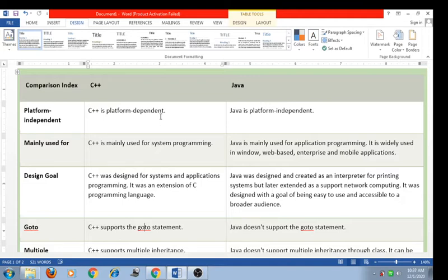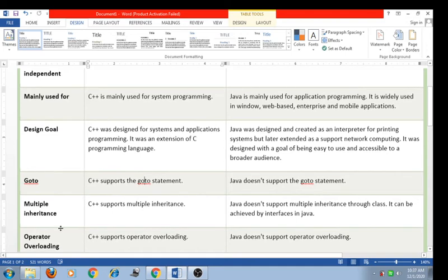Now the next one is the goto statement. You know that the goto statement is an unconditional statement. C++ supports the goto statement, but Java does not support the goto statement. The next difference between C++ and Java is multiple inheritance. C++ supports multiple inheritance.